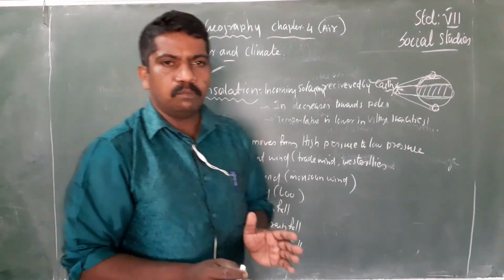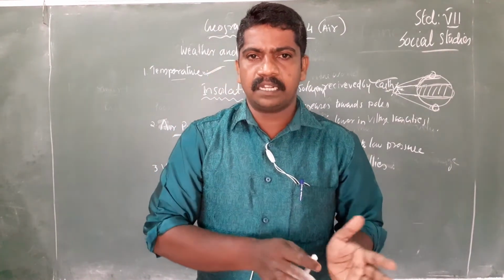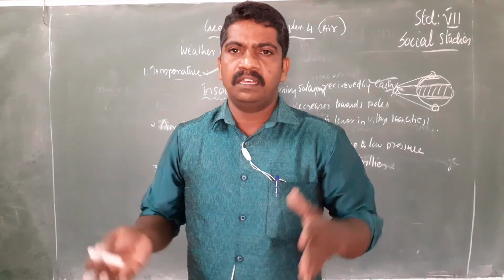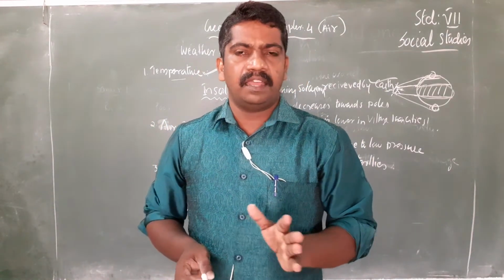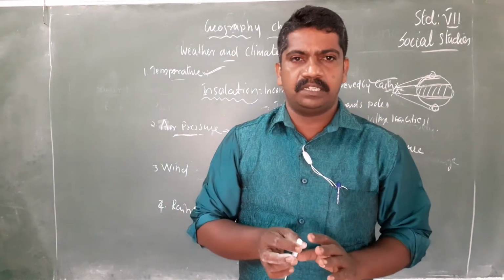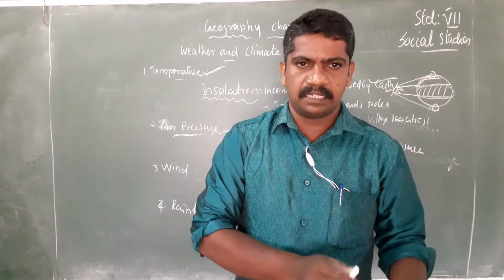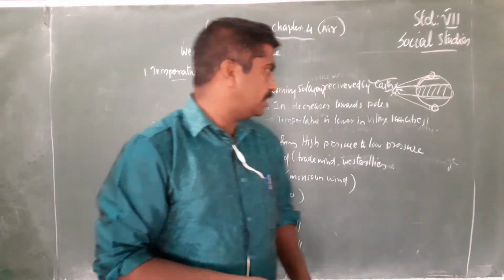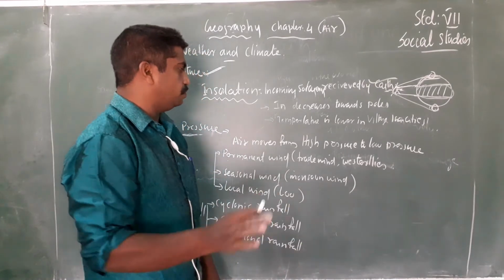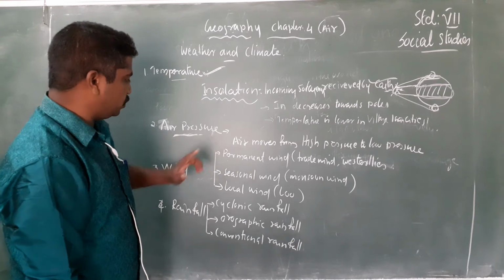Always air moves from high pressure to low pressure. Therefore low pressure areas will always have rainfall, and high pressure areas will have pleasant climates. So the areas where there is high pressure will have a pleasant climate, and the areas where there is low pressure will have high rainfall. Thus we understand that air pressure also affects the climate of a place.